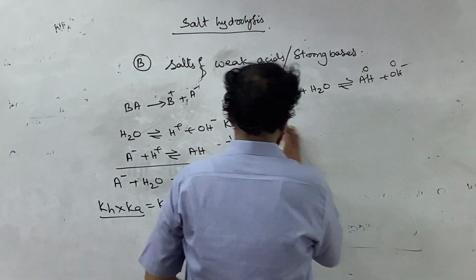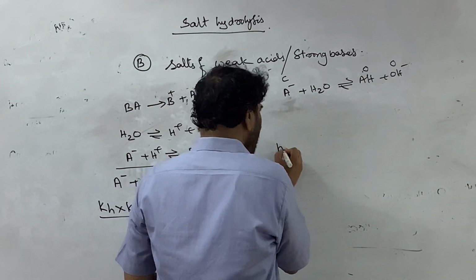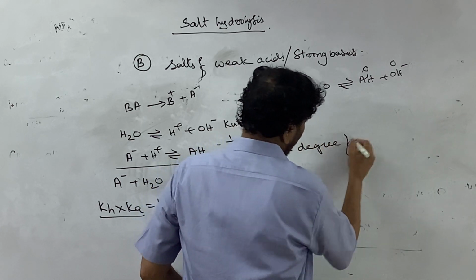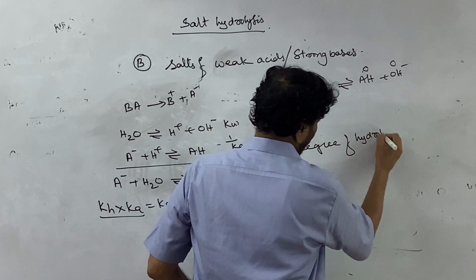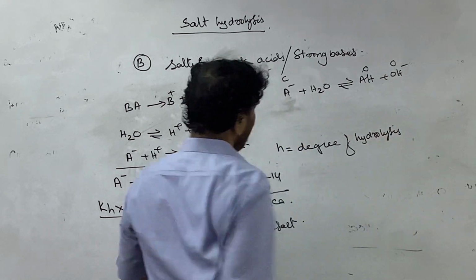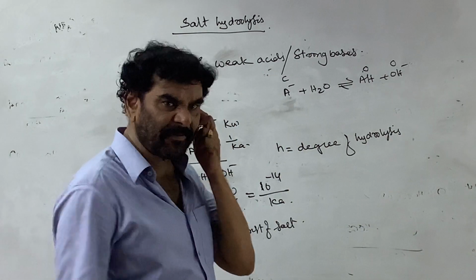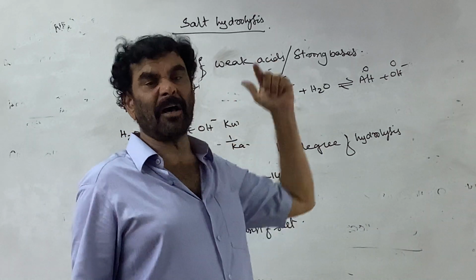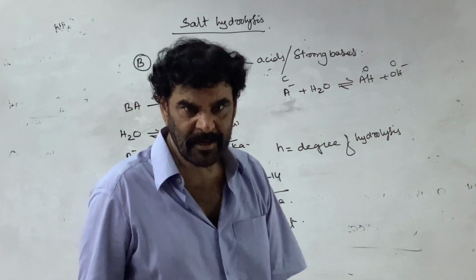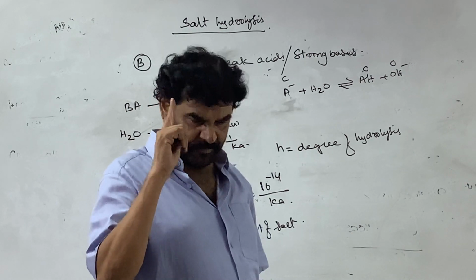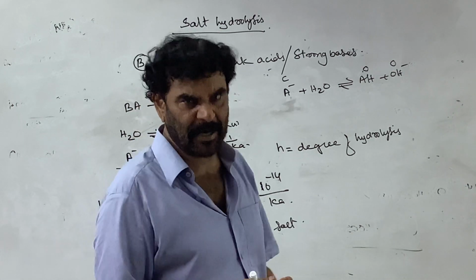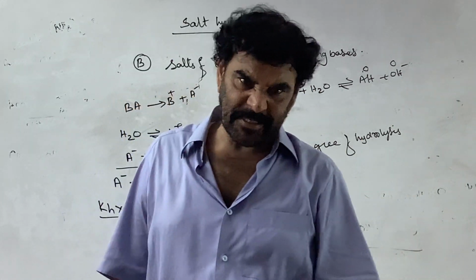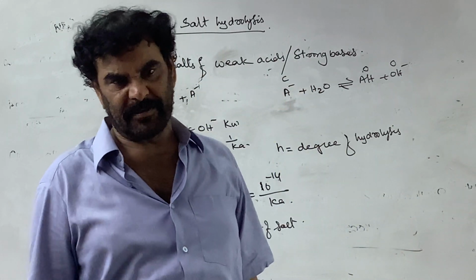Say h is the degree of hydrolysis. What is the meaning of the degree of hydrolysis? The fraction of the anion involved in the hydrolysis is called the degree of hydrolysis.